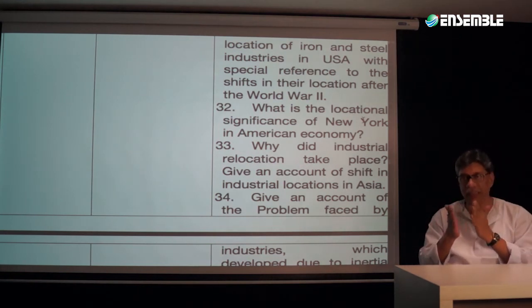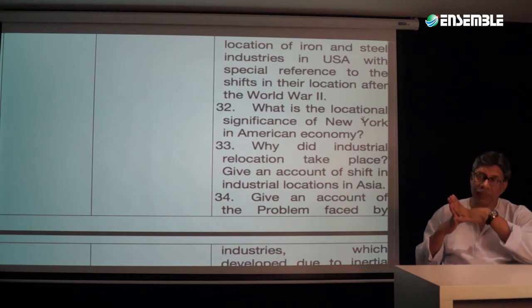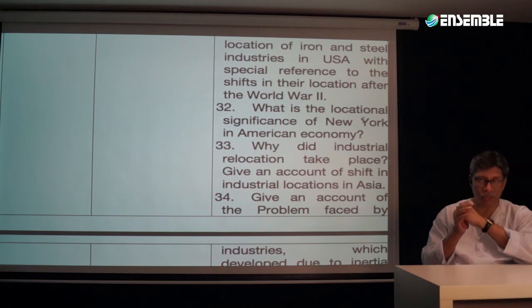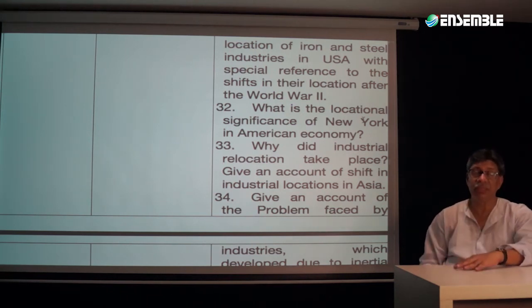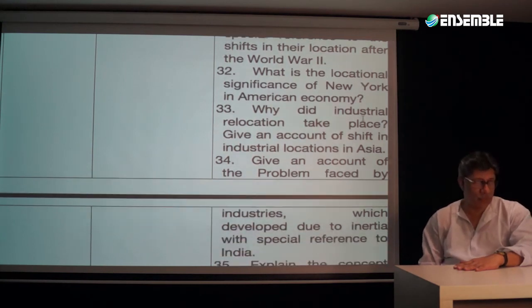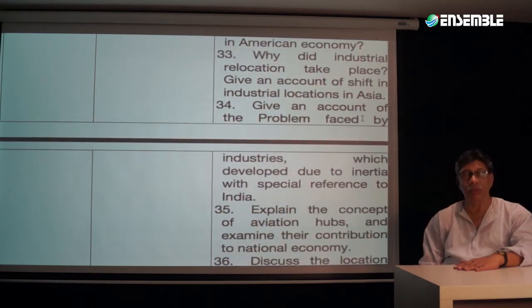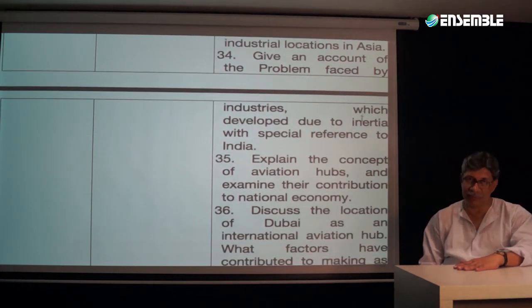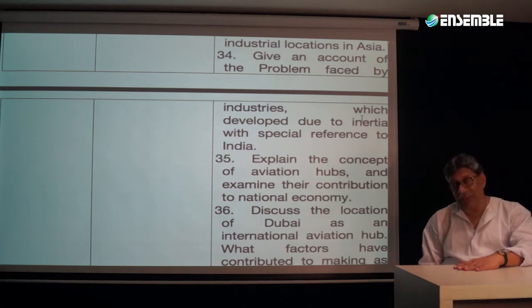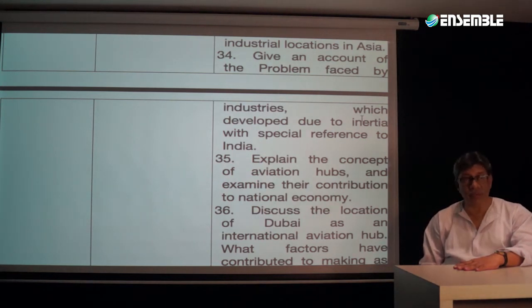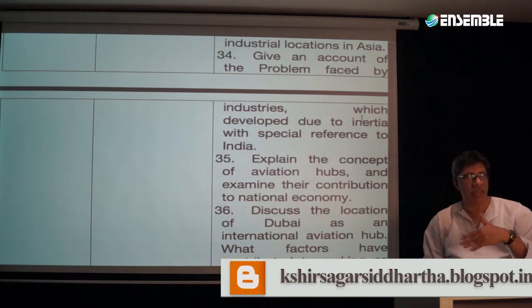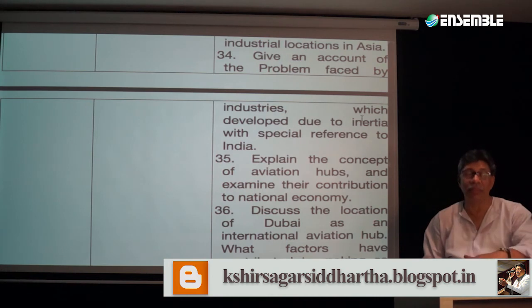Now, by this discussion, I just want to point out to you that there is some degree of mismatch in the first part of the topic. There are salient features of the world's physical geography. Of course, UPSC is not an infallible institution that will not make any mistakes. It does make them, and when it makes them, it doesn't accept them either. Talking about question 34, that is an account of the problems faced by industries which are developed due to inertia, with special reference to India. Of course, India is going to be part of it. Inertia means once they develop, how are they going to pick themselves up?